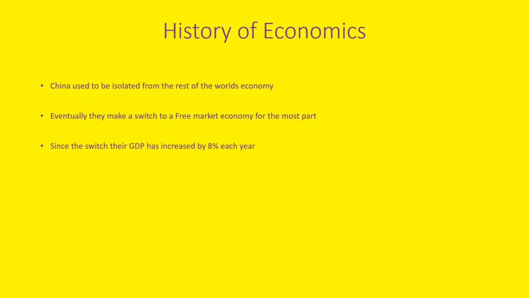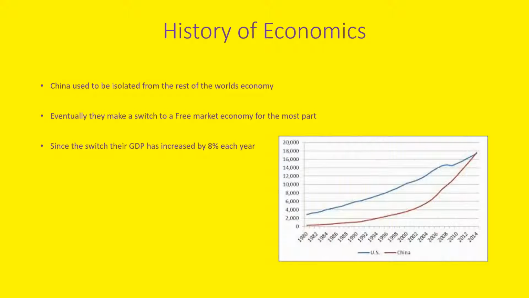The history of economics. China used to be isolated from the rest of the world's economy. Eventually, they made a switch to a free market economy for the most part. Since the switch, their GDP has increased by 8% each year. Refer to the graph for the GDP increase.